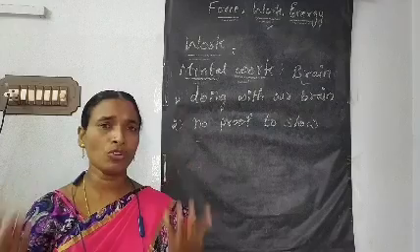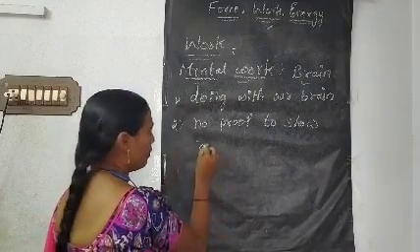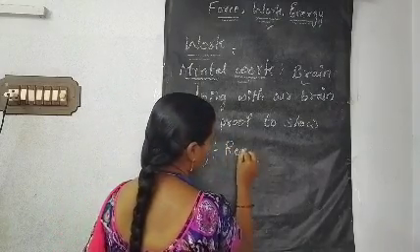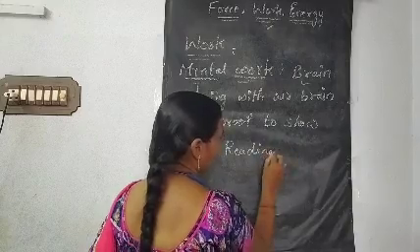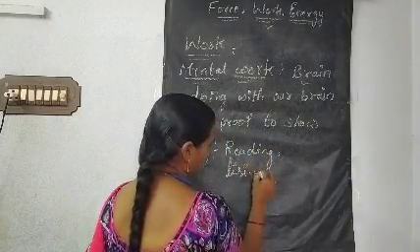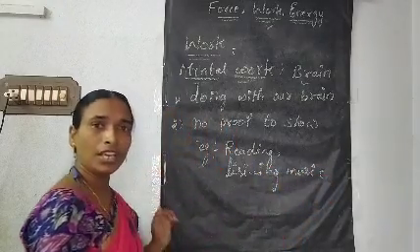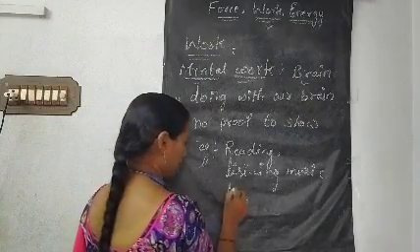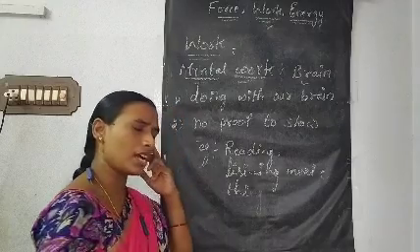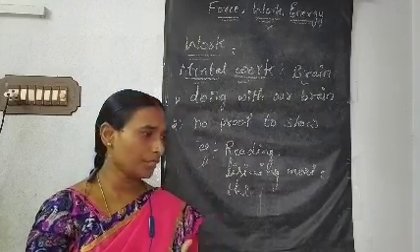Come on, tell me some examples of work which we are doing with our brain. Immediately, most of the children will tell reading. Good example. Reading. Anything else? Listening. Music. And anything else? Thinking. If you have any problem, immediately your brain starts thinking how I am solving this problem.